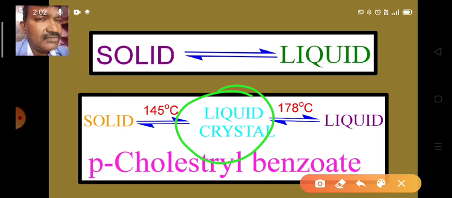mesomorphic state. Meso means intermediate. So the state is intermediate to the solid as well as to the liquid. That's why it is known as mesoform, mesomorphic state, crystalline liquid, or liquid crystal. So all these are different names for the same intermediate state. Okay.